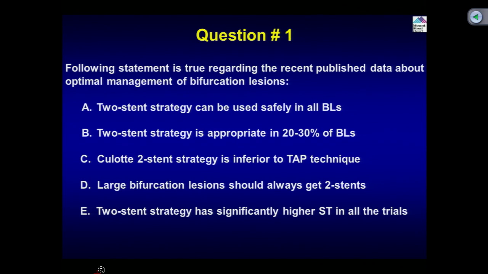So quickly, the three questions. First: the following statement is true regarding the recent published data about optimal management of bifurcation lesions. Two-stent strategy can be used safely in all bifurcation lesions. The two-stent strategy is appropriate in 20 to 30% of bifurcation lesions. Culotte two-stent strategy is inferior to TAP technique. Large bifurcation lesions should always get two stents, and the two-stent strategy has significantly higher stent thrombosis in all the trials. And I have discussed all these points.